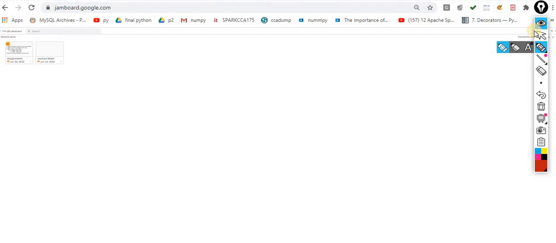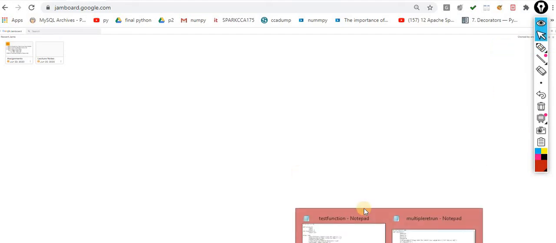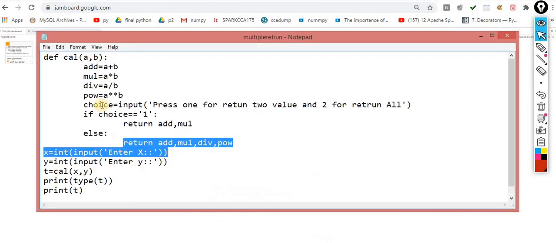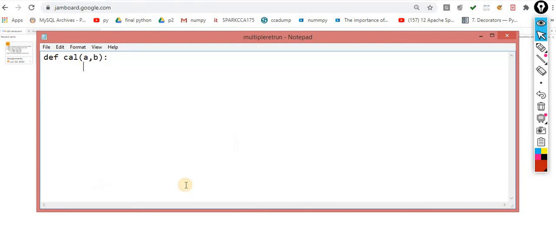So I am using this file. Making a very simple program, print I am a value.